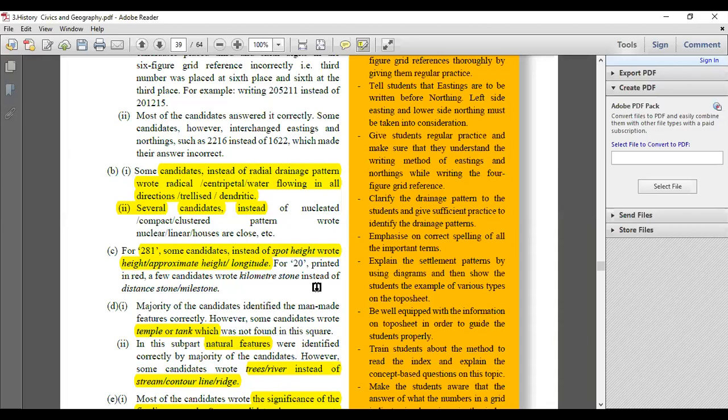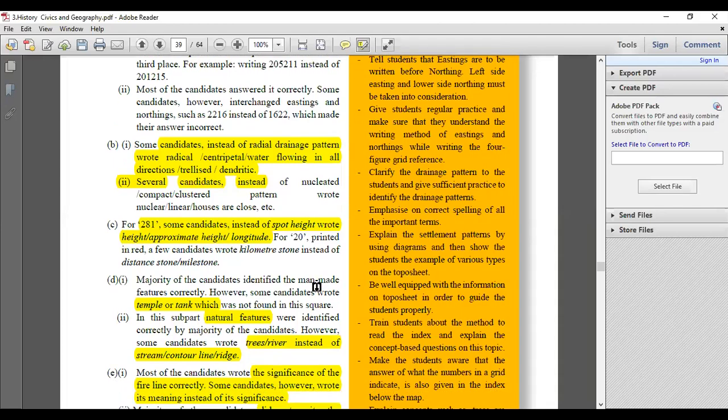Signs and symbols are also mentioned below in your map, but not all of them, only a selective few. If you know the maximum of your signs and symbols, you won't face a problem. But if you're going on and searching for each and every symbol, trust me, that will consume a lot of time for you. And that's going to be equally difficult. So you will waste a lot of time for that, right?